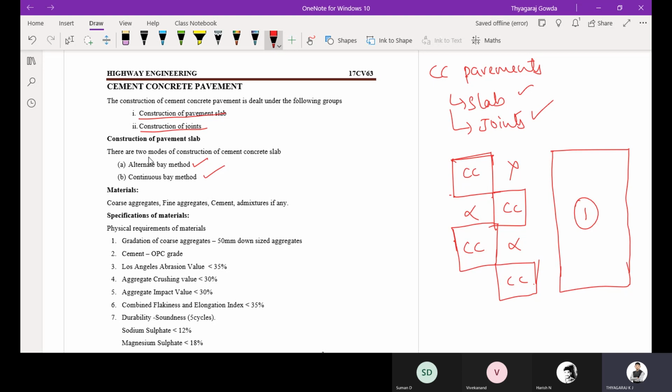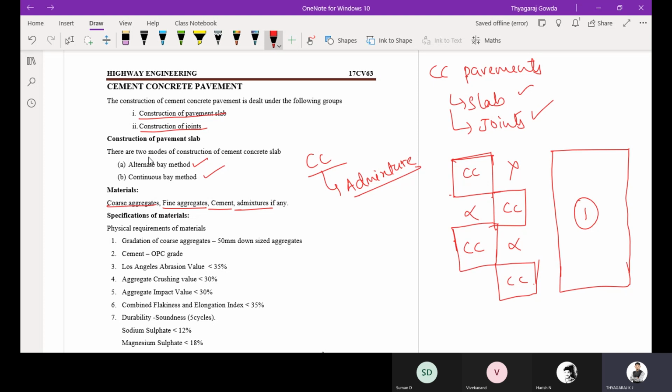What are the materials we require for this CC pavement construction? Coarse aggregates, fine aggregates, cement, admixtures, if any. Usually when it comes to CC, there will be an admixture used for the preparation of this cement concrete.